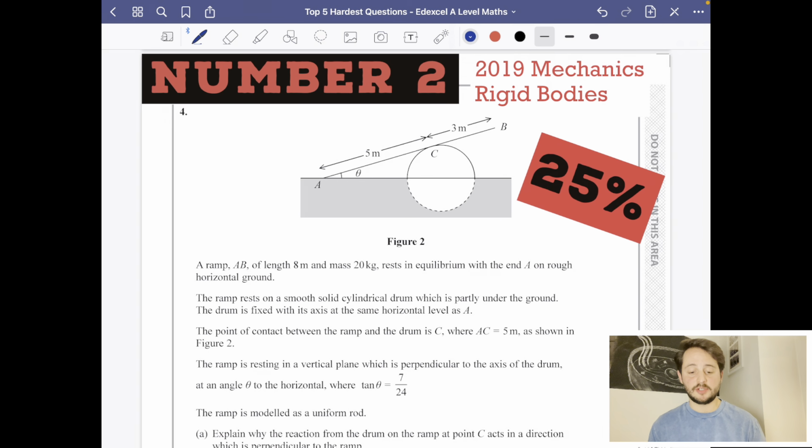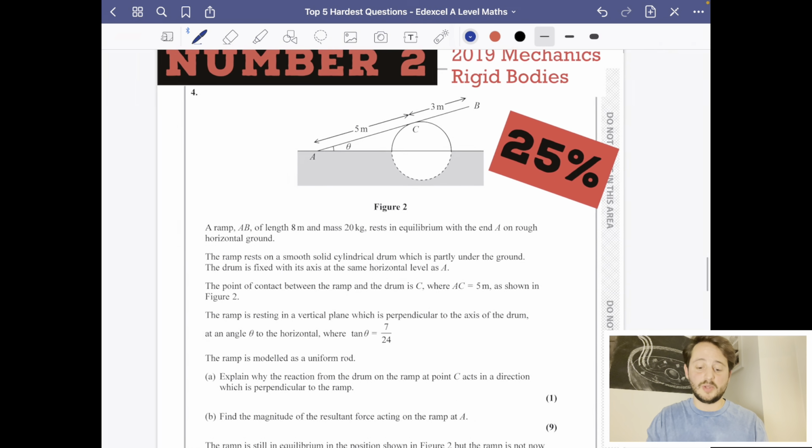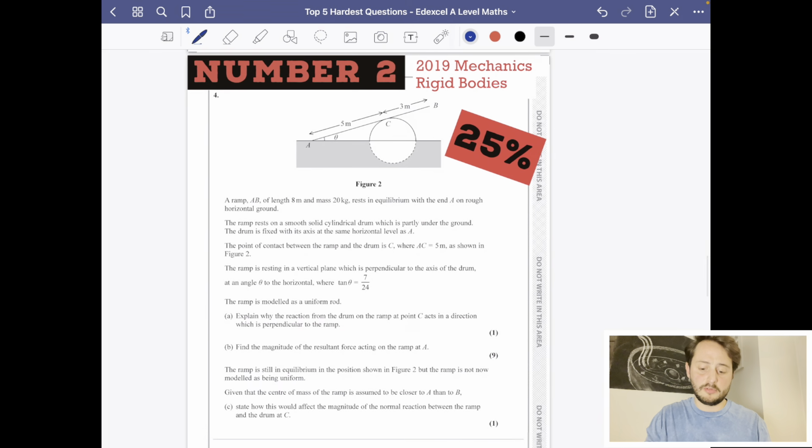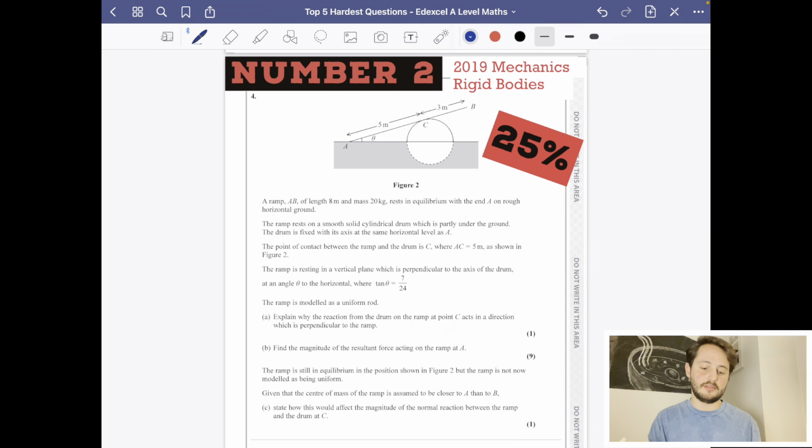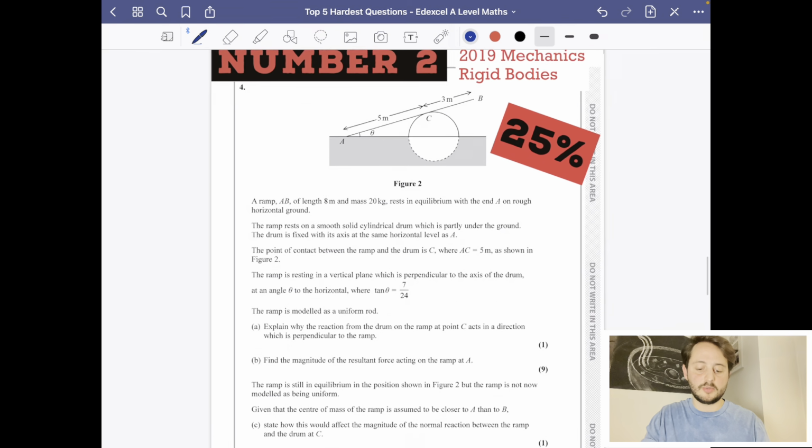Okay, in at number 2 is this horrible mechanics question from the 2019 paper. You can see that the 2019 paper has pretty much dominated the top 5, and it's a rigid bodies or moments question. This was a 10-mark question, and the average number of marks was 25%. If I just zoom out for a second, I think you'll see this is a pretty intimidating looking question with an unfamiliar looking diagram and a lot of text that's written there. So let's just read through this, and we're going to try and break this question down.